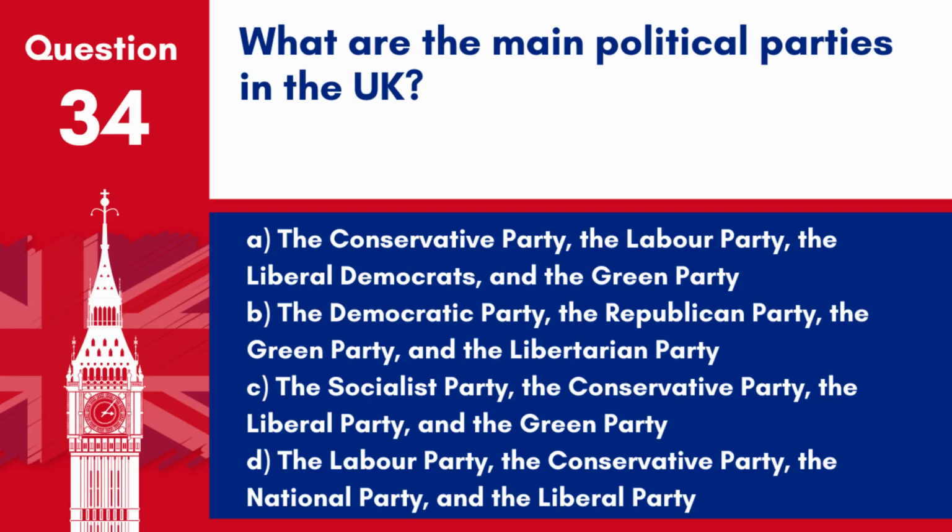Question 34. What are the main political parties in the UK? A. The Conservative Party, the Labour Party, the Liberal Democrats, and the Green Party. B. The Democratic Party, the Republican Party, the Green Party, and the Libertarian Party. C. The Socialist Party, the Conservative Party, the Liberal Party, and the Green Party. D. The Labour Party, the Conservative Party, the National Party, and the Liberal Party.